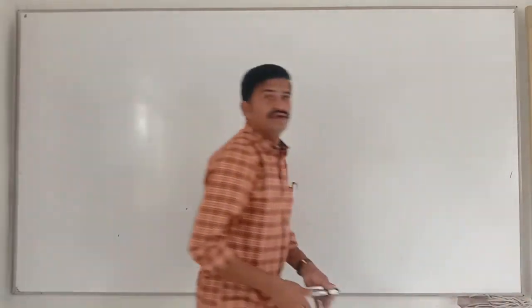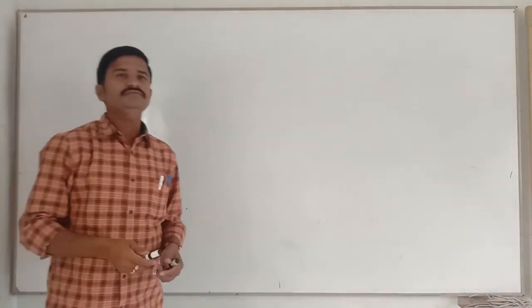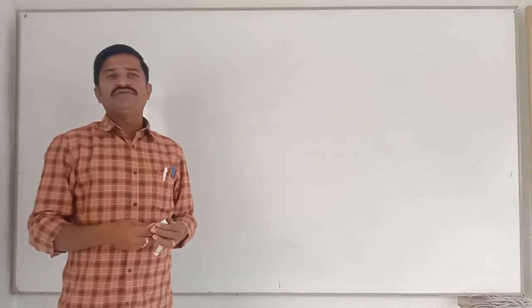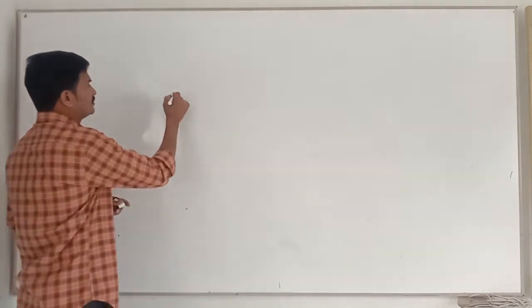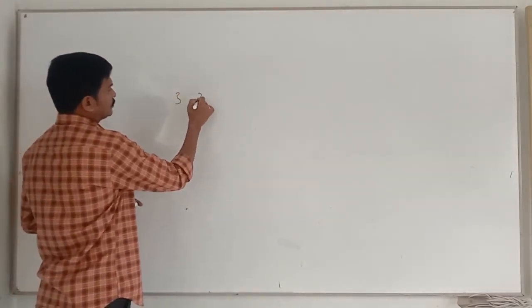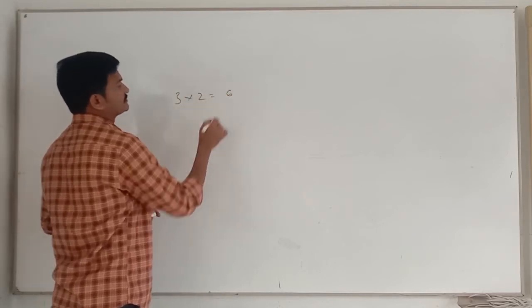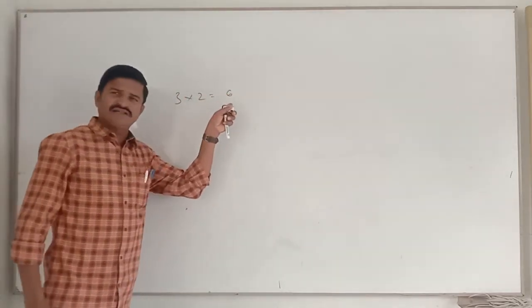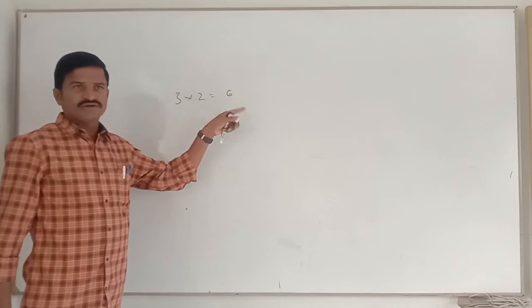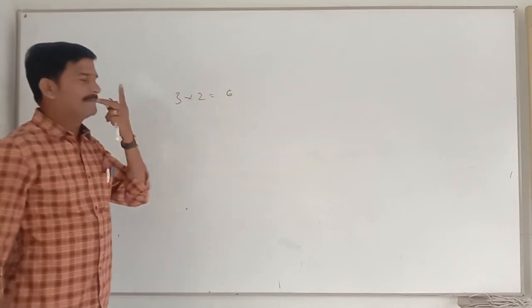Generally, if you take two rationals, 3 and another rational 2, 3 into 2 is 6. Clearly we can say that it is also rational. Product of two rationals is a rational.